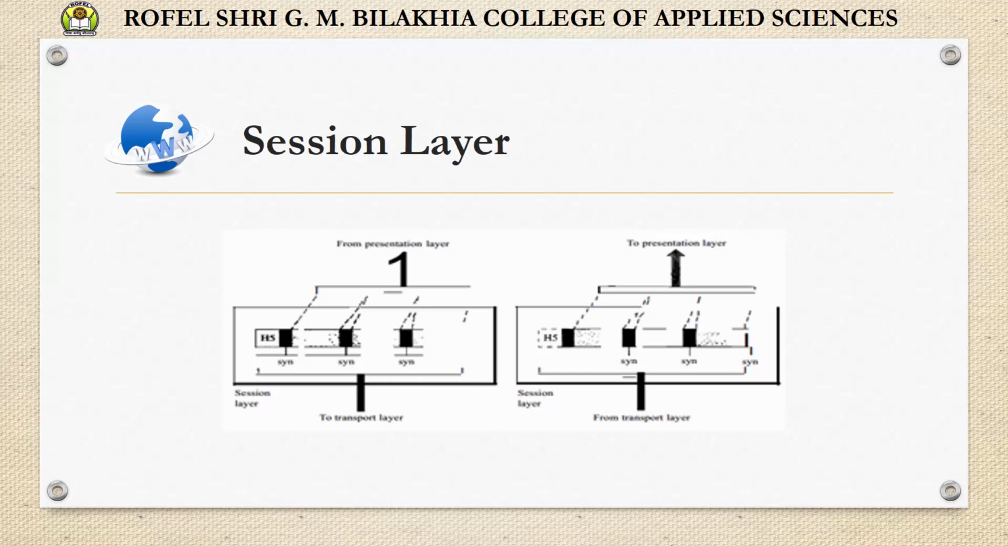The services provided by the first three layers, that is the physical layer, data link layer and network layer, are not sufficient for some purposes. So the session layer is the network dialog control. Now the session layer establishes, maintains and synchronizes the interaction among communicating systems. This diagram represents the relationship of the session layer to the transport layer and presentation layer.